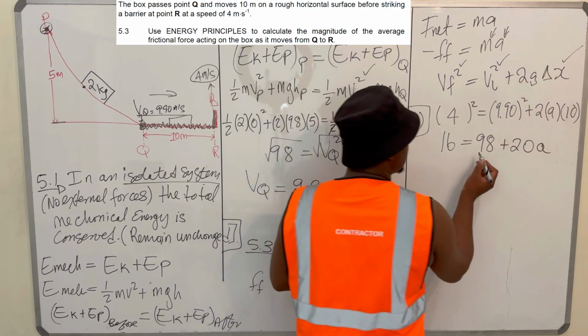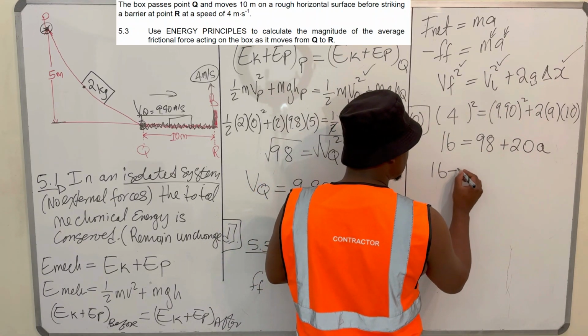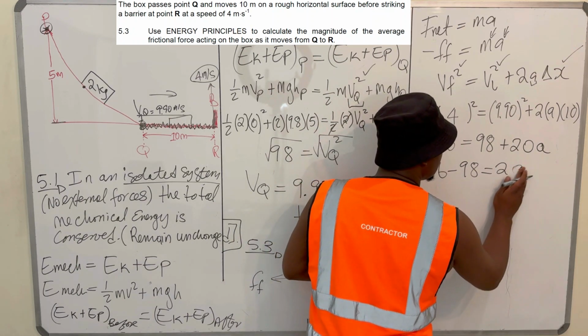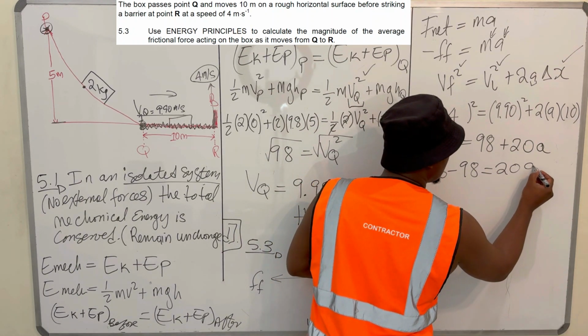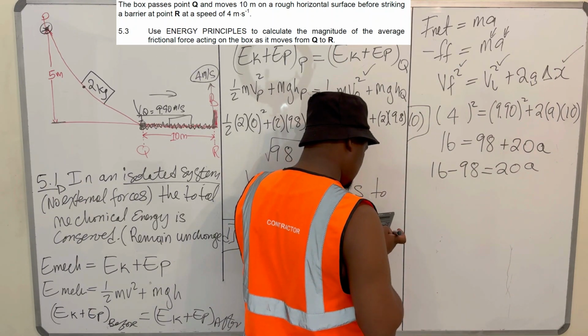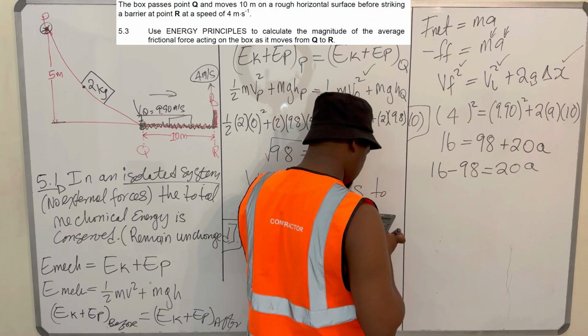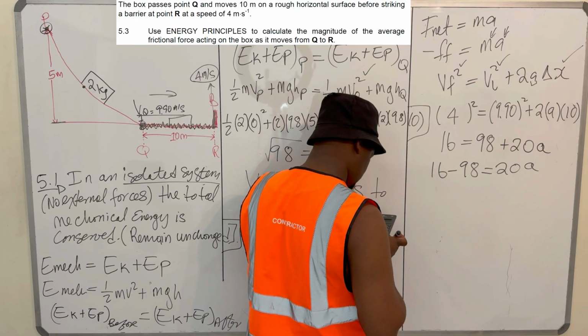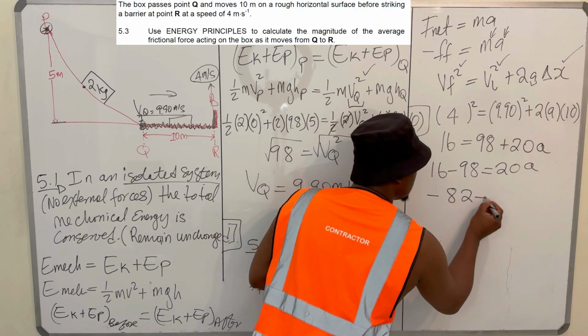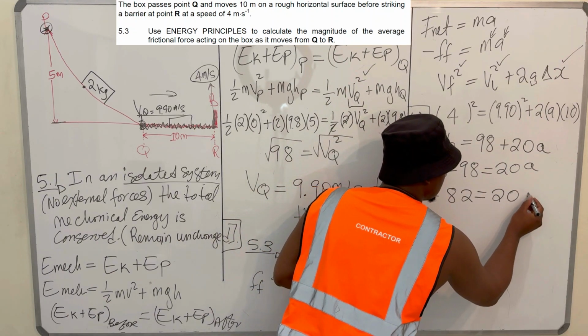Then now you have 16 minus 98 equal to 20a. So 16 minus 98 is minus 82, equal to 20a.